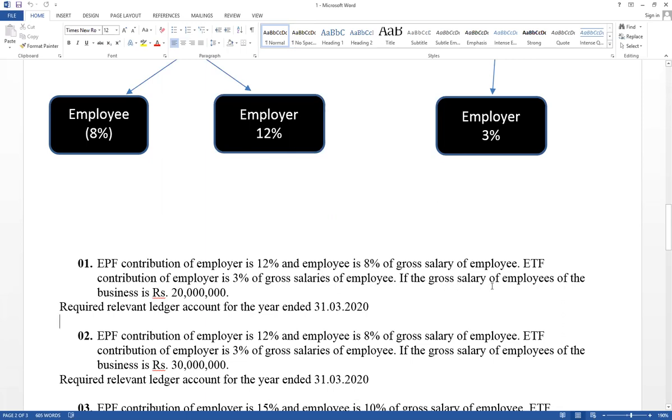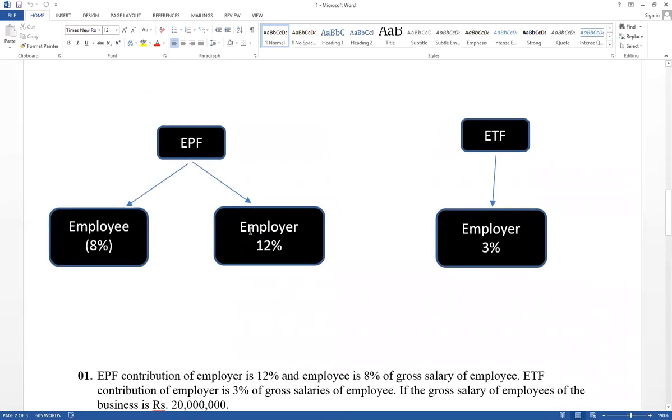If gross salary of the employees of the business is 20 million, think about business point of view. Think about government factories. There are more employees available. Therefore, business point of view, this is the total salary. Think about salary paid in cash. If it has paid in cash, cash account credit, salary account debit. Now it has given EPF and ETF also. Think about percentage. This is a legal requirements.